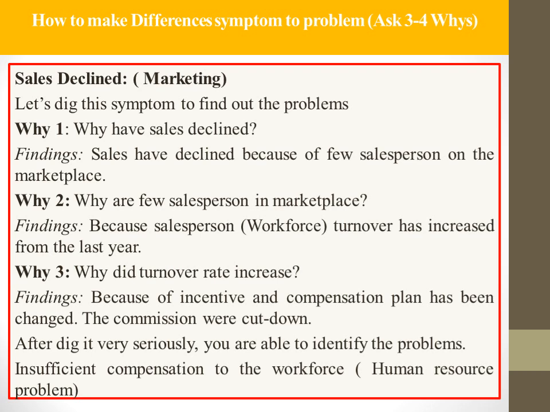And then you start asking the third why. Why did the turnover rate increase? When you dig deeper into it, you realize that the compensation or incentive plan was changed, and the compensation for the workforce who were working partially on a commission basis was negatively affected. Their commissions were cut down. Therefore, people working in the different departments of the organization were demotivated, and they started leaving the company.